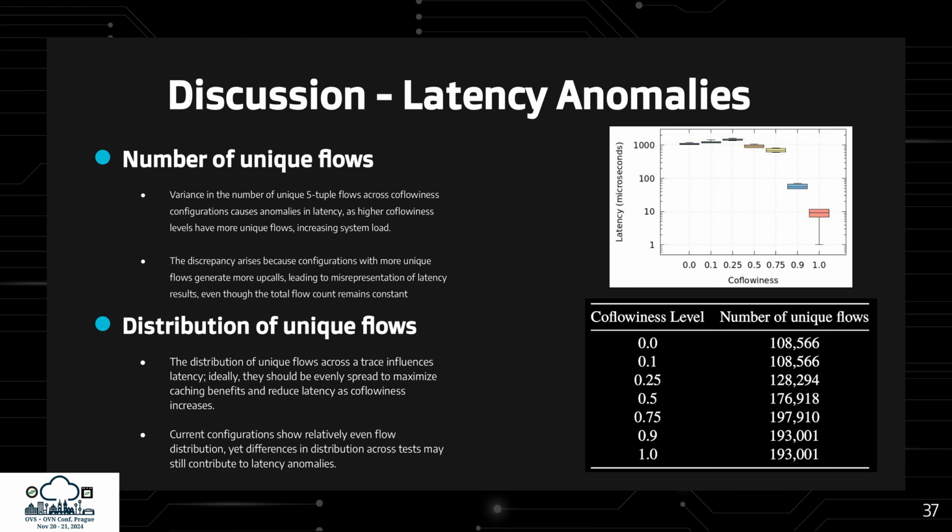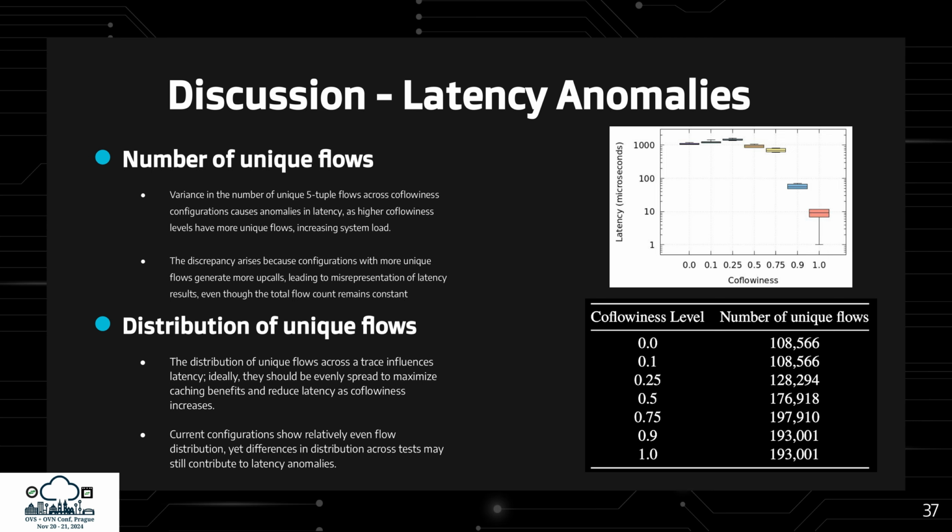Due to an error when constructing the co-flowiness configurations, the number of unique flows differs between them, as seen in the lower figure on the right. This difference causes latency anomalies. Higher co-flowiness levels result in more unique flows, increasing system load, and generating more upcalls, which skews the latency results even though the total flow count remains constant.